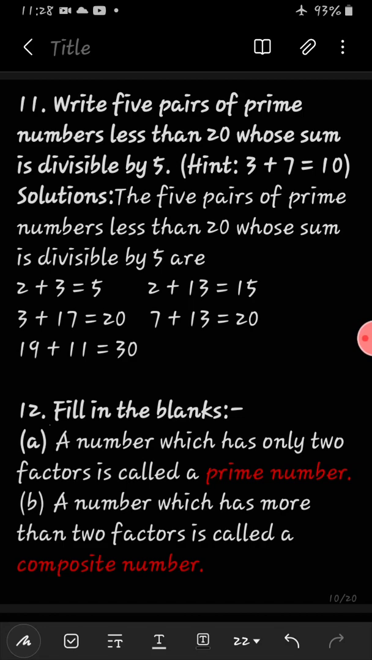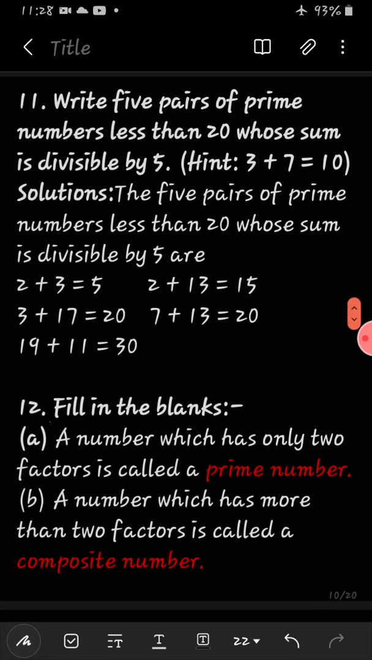Here, 2 and 3, when we added, we got 5. This 5 is divisible by 5 directly. Again, 2 plus 13. Both 2 and 13 are less than 20. When we add we get 15. So 15 is divisible by 5. Then 3 and 17. When we add we got 20. So 20 is directly divisible by 5. Then 7 and 13, only prime numbers we are taking. When we add we get 20, and 20 is divisible by 5.